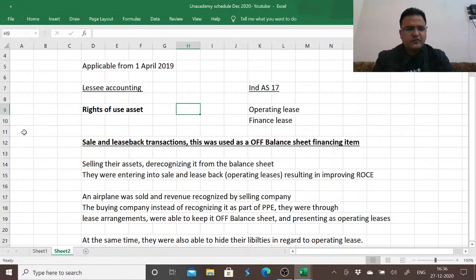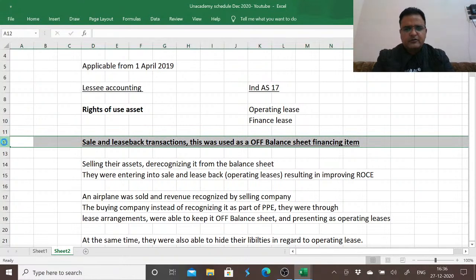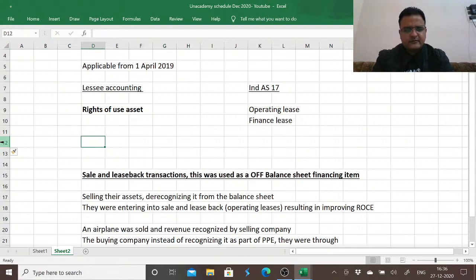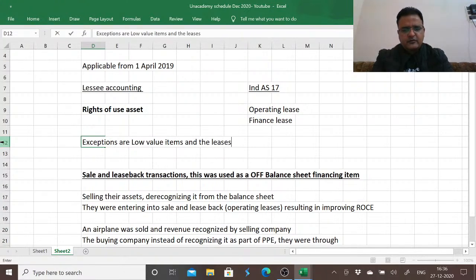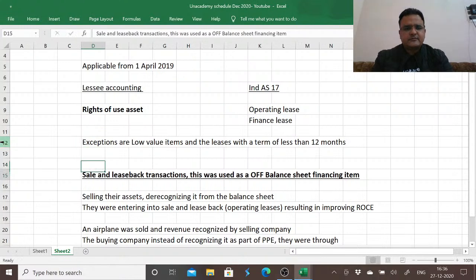The only exceptions to this rights of use classification are low value items and leases with a term of less than 12 months. All other leases will now come onto the balance sheet. They'll be presented onto the balance sheet.